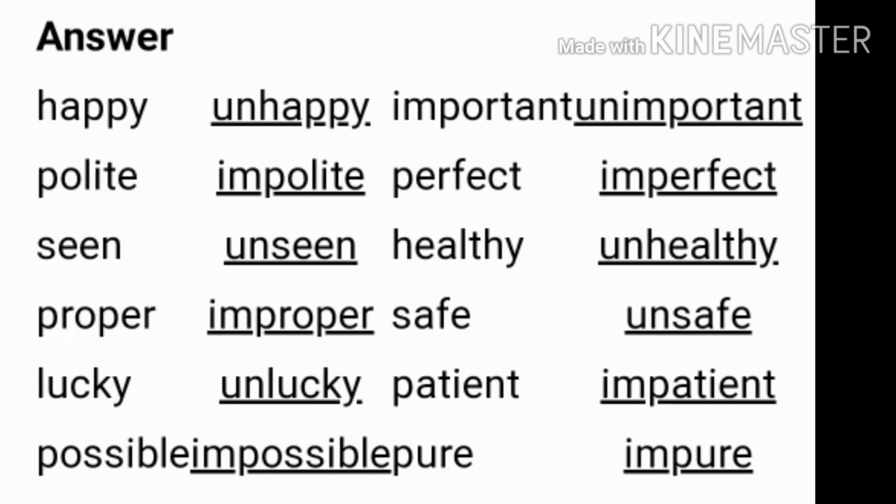Important. Unimportant. Perfect. Imperfect. Healthy. Unhealthy. Safe. Unsafe. Patient. Impatient. And pure. Impure. You should read these opposite words again and again to learn better.